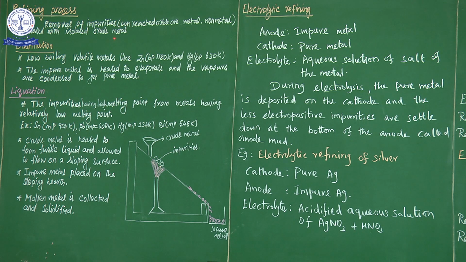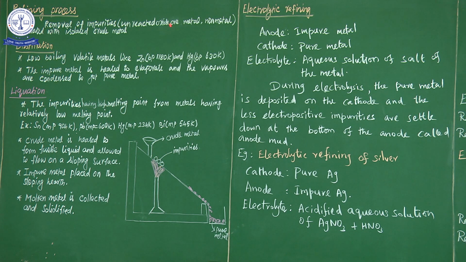So what are the impurities that are associated with the crude metal? The crude metal could have associated impurities, and removing them is the refining process. The crude metal is obtained in the second step of the metallurgical process, extraction of crude metal. In the second step we get the crude metal, and from that crude metal, some impurities are present.